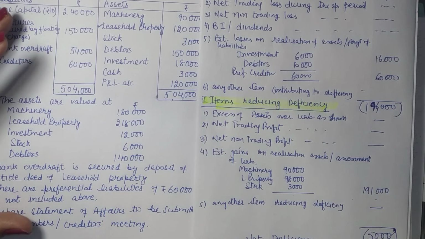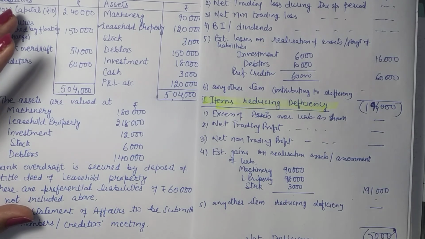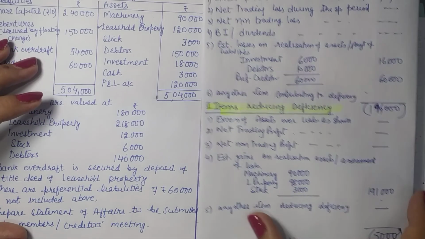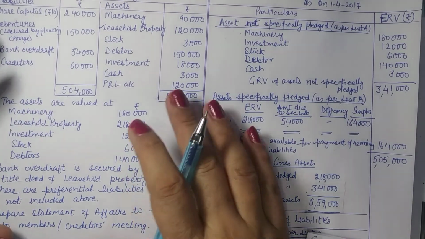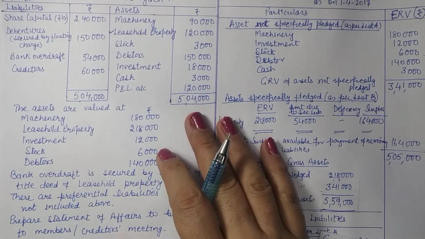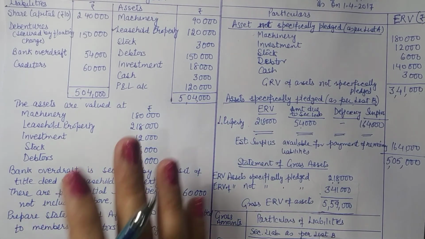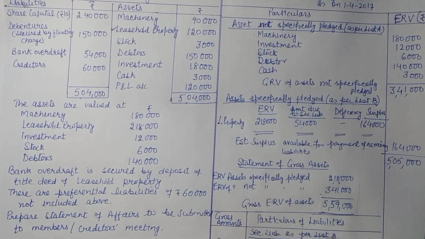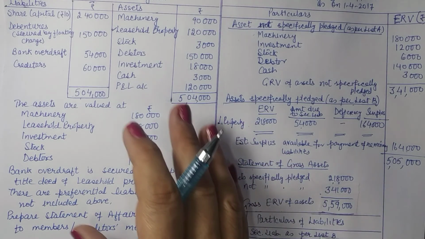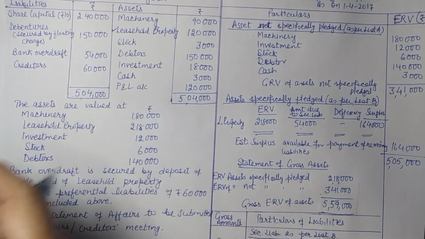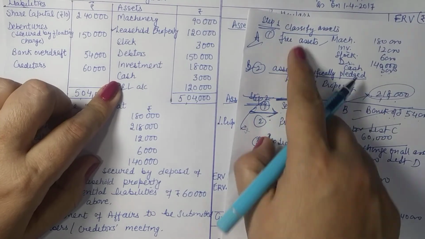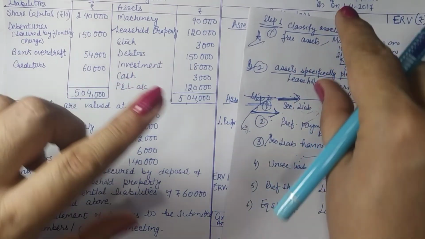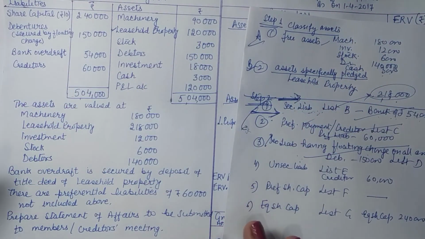Okay, so the work is of course lengthy and tedious. And if you think that you can prepare it directly by looking at the question, then it is doubtful. We may miss a few things because the procedure is quite lengthy. So it is better you prepare a short note for this. Pick up all the assets, classify them here in two categories. So your first part of the statement is over.